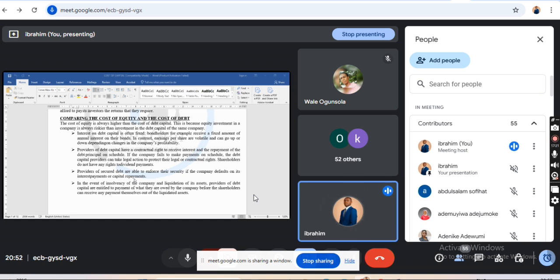Once I mention, at the end of the whole SFM class, you should be able to tell yourself that now I am an investor or an investment analyst, that you can do an analysis on something. When people are talking about something, you could say, this is how it works, even in practice. And this is the comparison between the cost of equity as well as the cost of debt, because a 5 marks question may come from this, that you should analyze the differences between the cost of equity and the cost of debt.